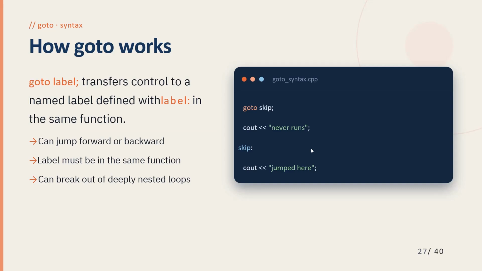Next comes the goto statement. The goto statement transfers control directly to a labeled statement. Although C++ supports it, goto is generally discouraged because it can make programs difficult to understand. A goto statement jumps to a label identified within the same function. It can move either forward or backward in the program.